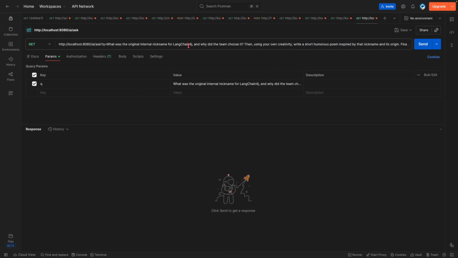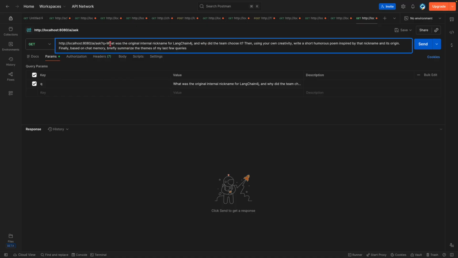What is this query about? Here we are asking, what was the original internal nickname for LangChain4j? The answer to this query is not present with the LLMs, because it is something fictional. I have just created the nickname, and it is not present in the original text of the documents. So if it answers this, then it is definitely getting it from the RAG. And then, why did the team choose that? This is again in the RAG, the data which we have fed.